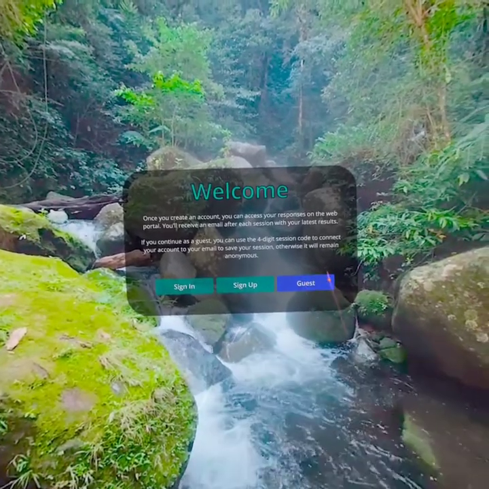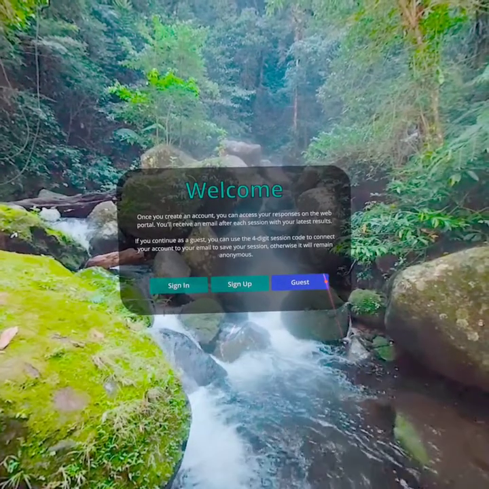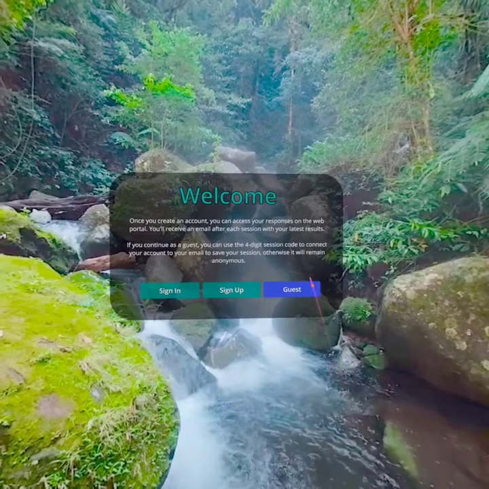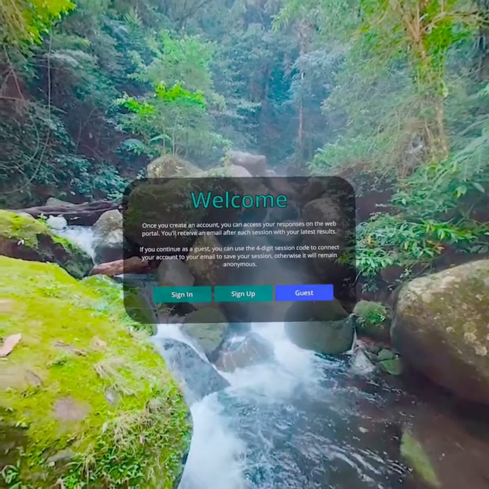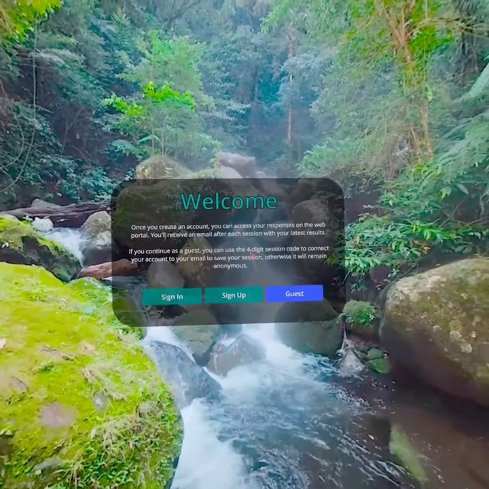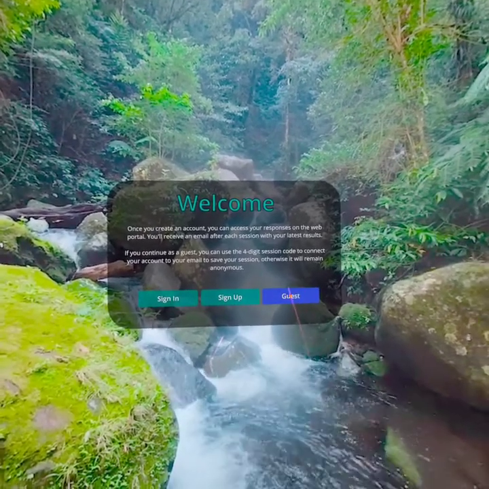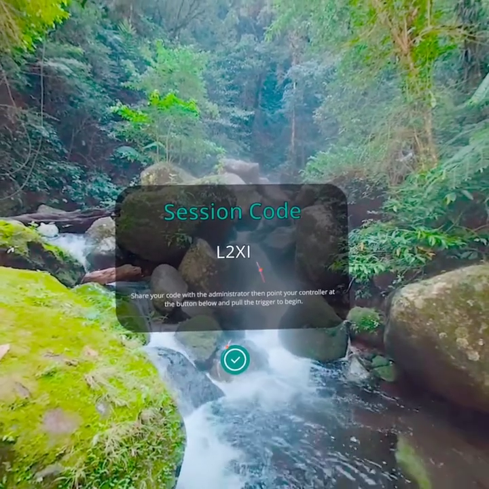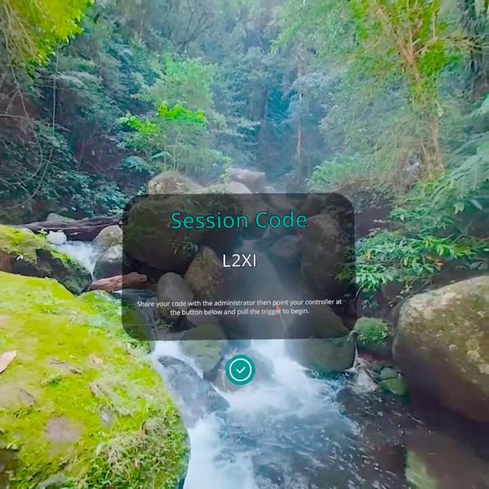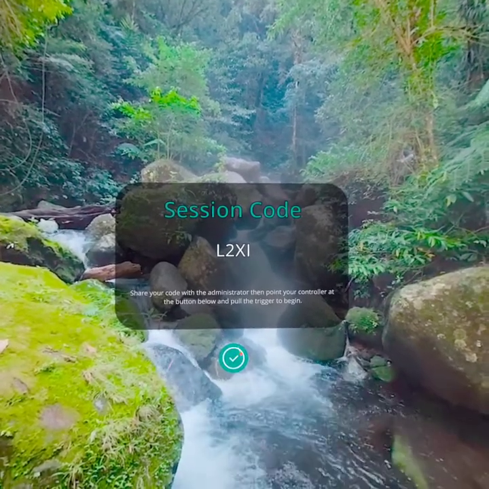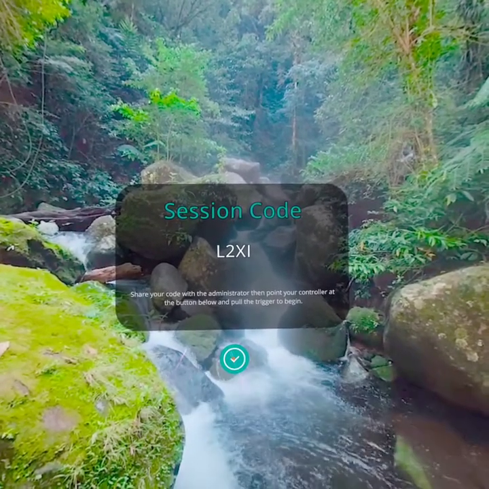Today I'm going to use the guest account, which is a great way to do clinical trials or use this at an enterprise. You could also sign into a personal account or sign up to create your personal account. So this is a great way to log into something like Qualtrics or things like that, and you can use these codes for anonymized results in an enterprise or clinical setting.